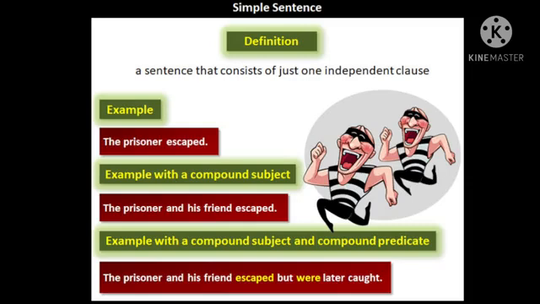Later is giving importance to the word caught. It is actually an adverb giving importance to the verb caught. So it is adding more to the predicate of that sentence. That is why but were later caught, we can together call a compound predicate.